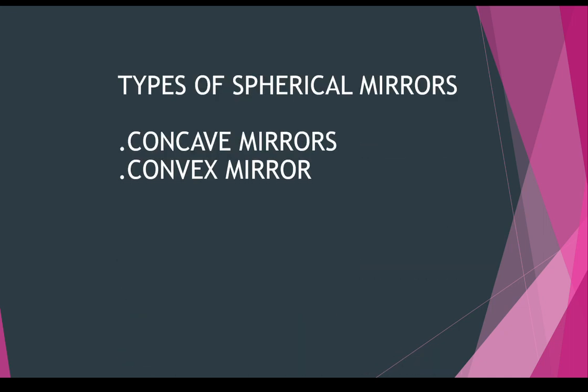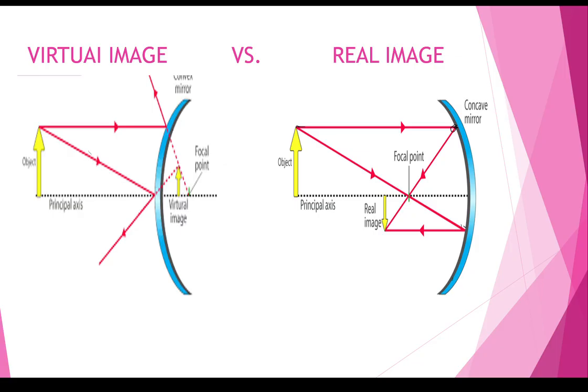Now next, till now we have seen the plane mirrors. Now there is the spherical mirror. The types of spherical mirrors are concave mirrors and convex mirrors. Now we will see how the image is formed through the convex mirror and the concave mirror, just like a plane mirror.